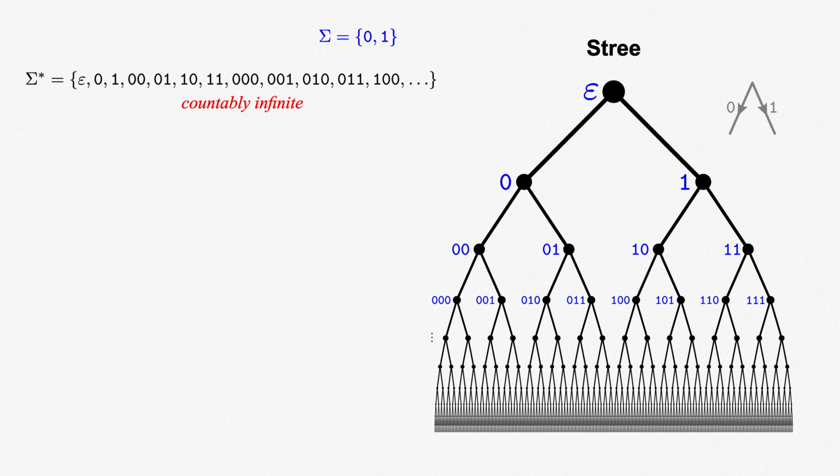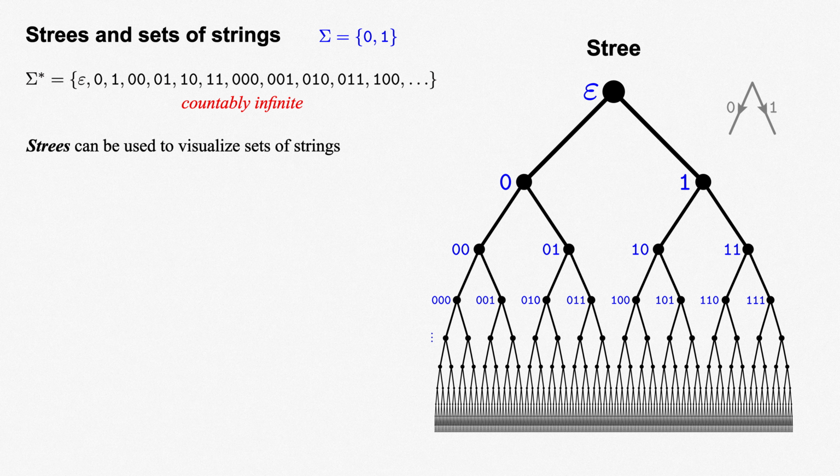How is this tree useful? Well, every subset of sigma star can now be visualized by coloring the appropriate vertices of this tree, green for strings that are in the subset and red for those that are not. And the regular sets consist of certain subsets of sigma star. For the empty set, we color all vertices red. For the whole set sigma star, we color all vertices green.